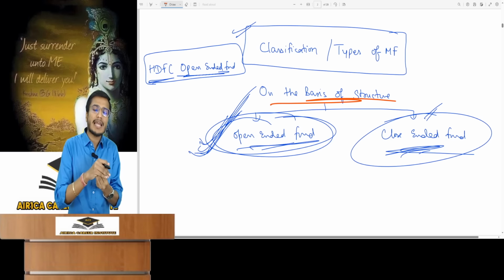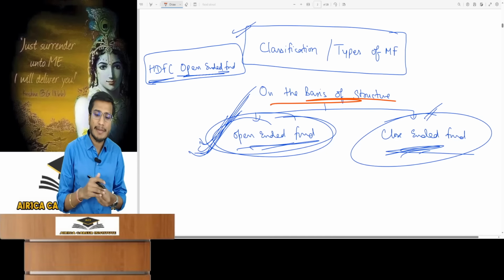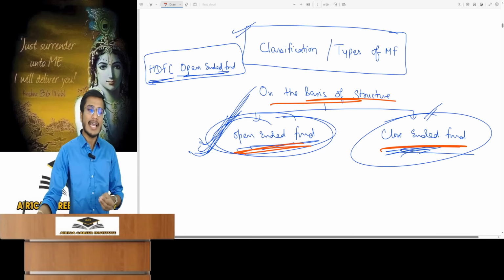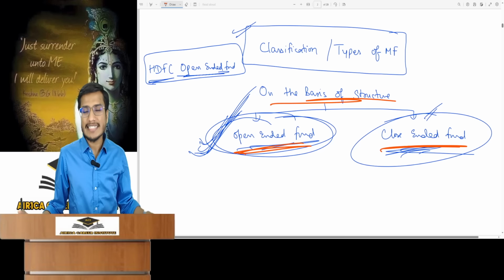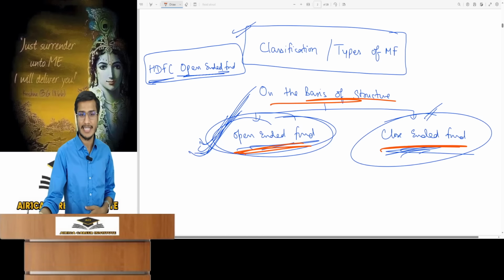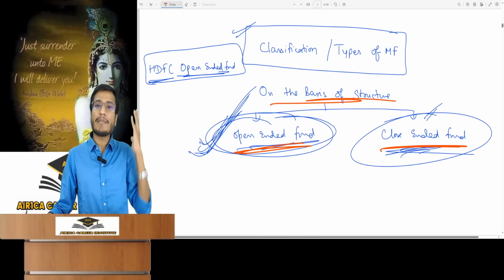The first and most important primary condition that I will have to state is whether this mutual fund is an open-ended fund or a close-ended fund. I have to state this first. This is the structure of a mutual fund. This is the first way a mutual fund is classified. You will find this in the name of the mutual fund.